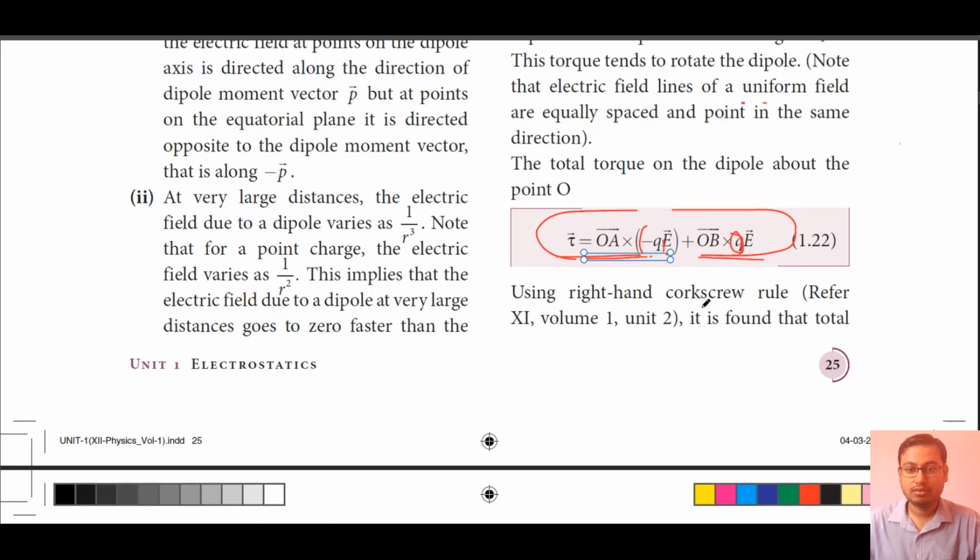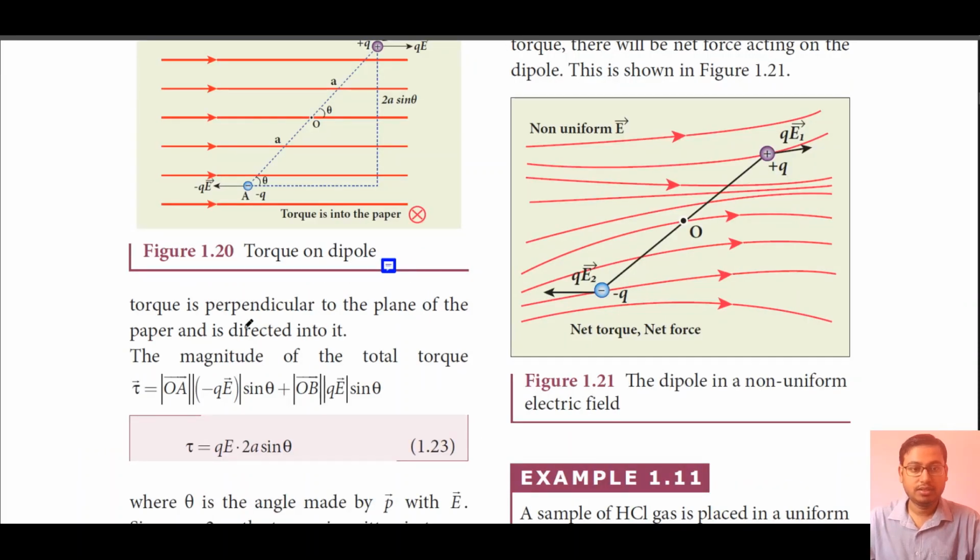using the right hand corkscrew rule, as we have studied in class 11th volume 1 unit 2, it is found that the total torque is perpendicular to the plane of the paper and is directed into it. About the right hand corkscrew rule we have seen very well in 11th. If you have forgotten, just go through standard 11th books. You can see here a cross mark. This cross mark says the direction of the torque. Whenever you have a cross mark, that means something is going inward to the screen of a mobile phone or laptop or desktop, or to the book, means going inward.